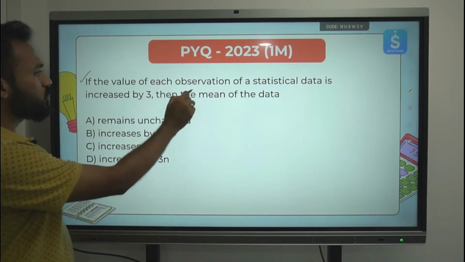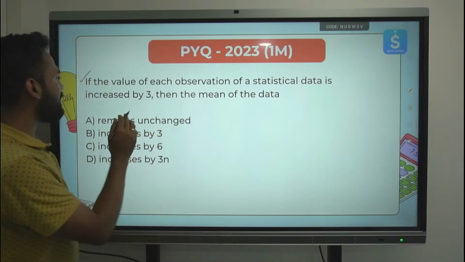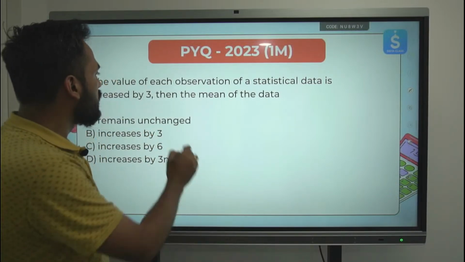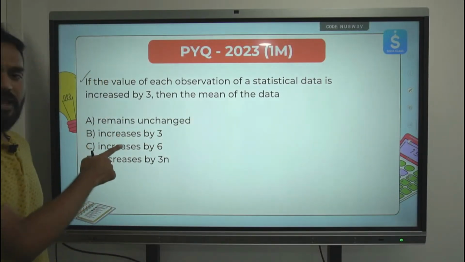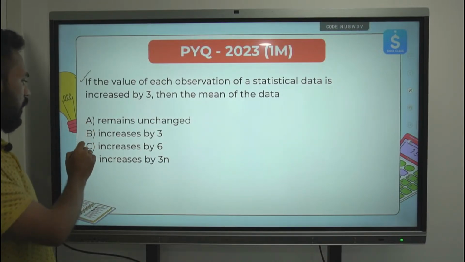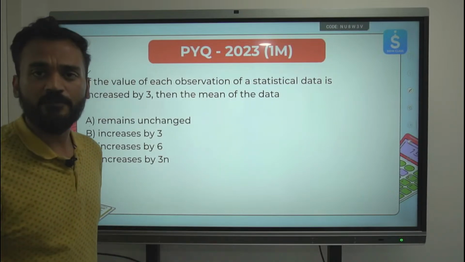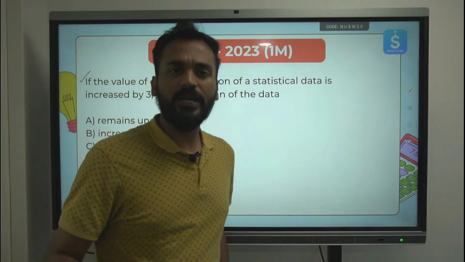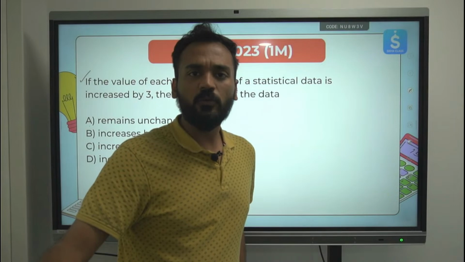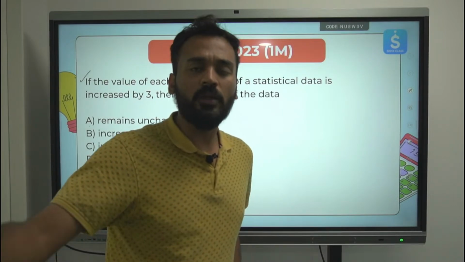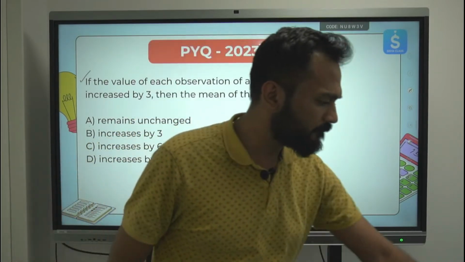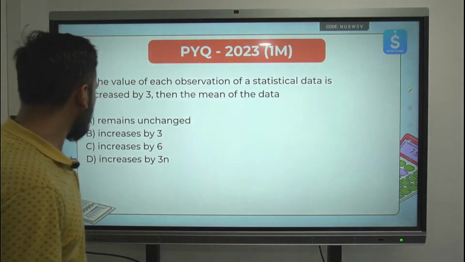So, let's quickly come back to the PYQs. If the value of each observation of a statistical data is increased by 3, then the mean of the data: option A, remains unchanged; option B, increases by 3; C, increases by 6; or D, increases by 3n. If I increase each and every data point by the same value, what do you think how the mean will change? Reply in the chat box.